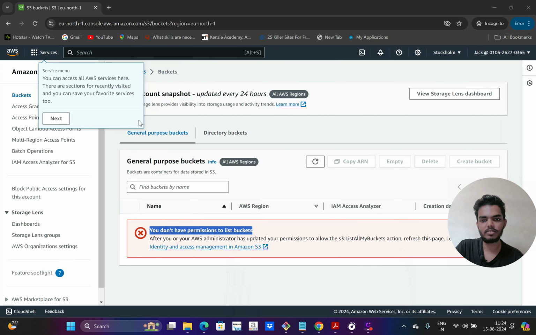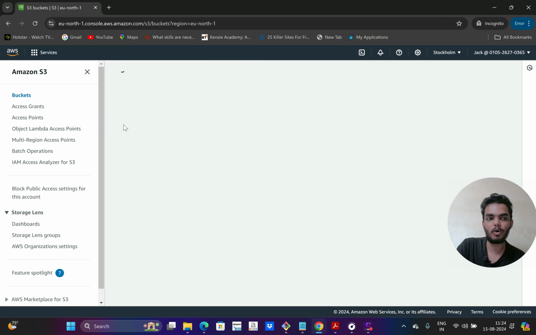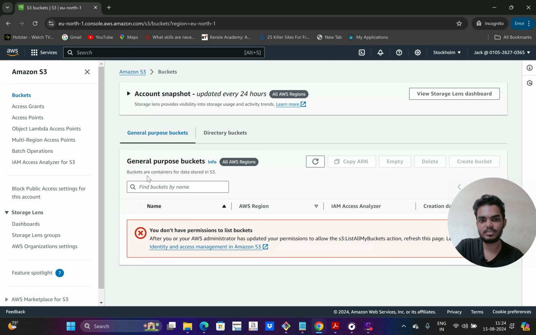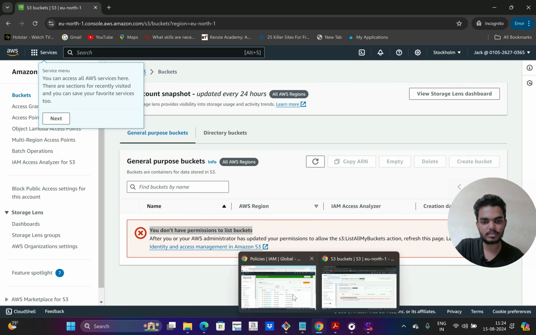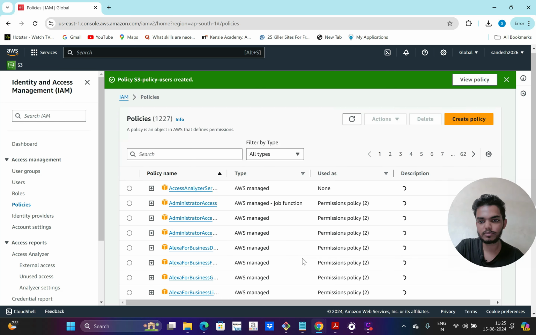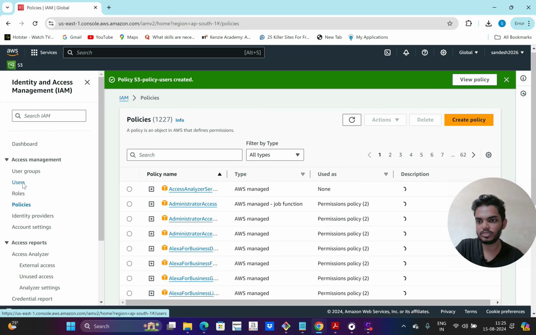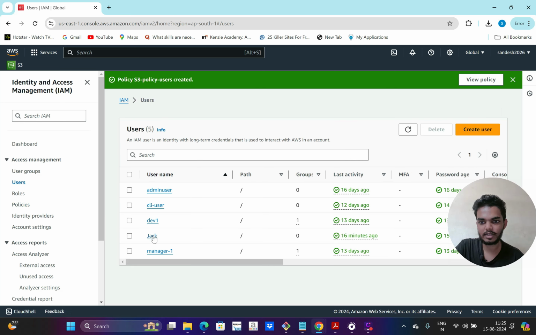So if I click on refresh, I should not be able to see the buckets now also, because I have not attached the policy to the user yet. So still I'm getting the same error. So if I go to my users now and click on Jack